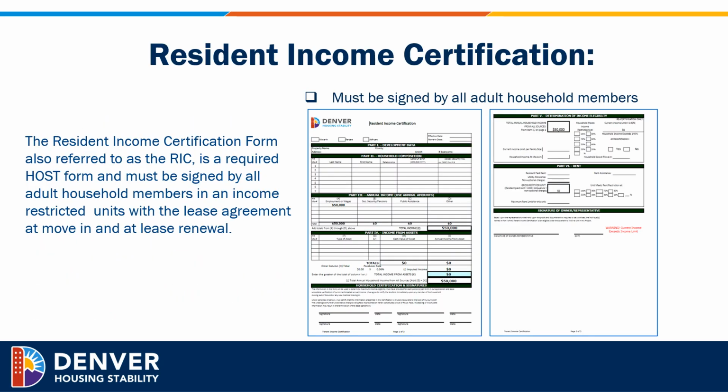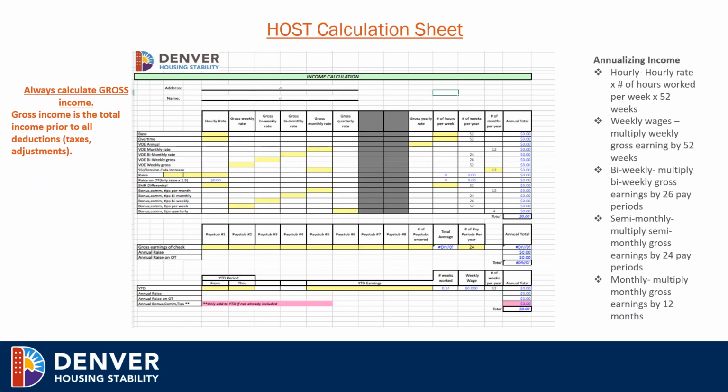The Resident Income Certification Form, also referred to as the RIC, is a required HOST form and must be signed by all adult household members in an income restricted unit with the lease agreement at move-in and at lease renewal. Here is an example of the HOST calculation worksheet. You're welcome to use our calculation worksheet or provide one of your own.